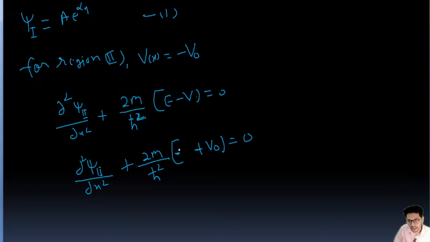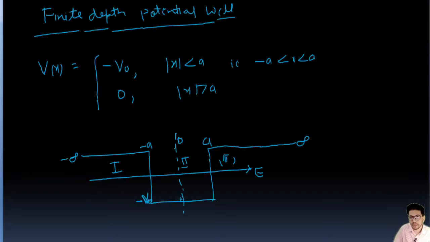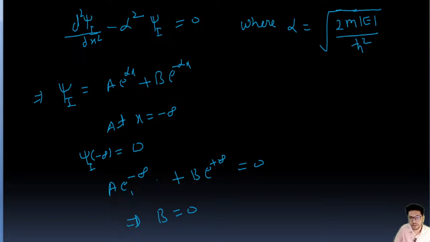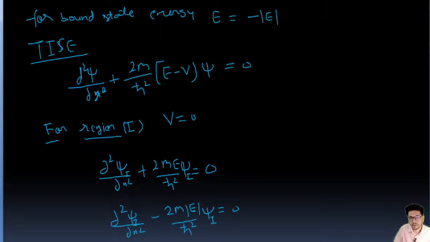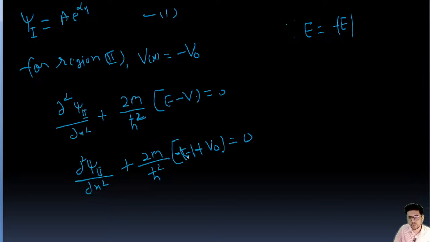Okay, minus mod e, since we know value of e is given minus mod e. Okay, I've defined here. Yes, this bound state energy is minus mod e. Okay, so this is going to be like this.